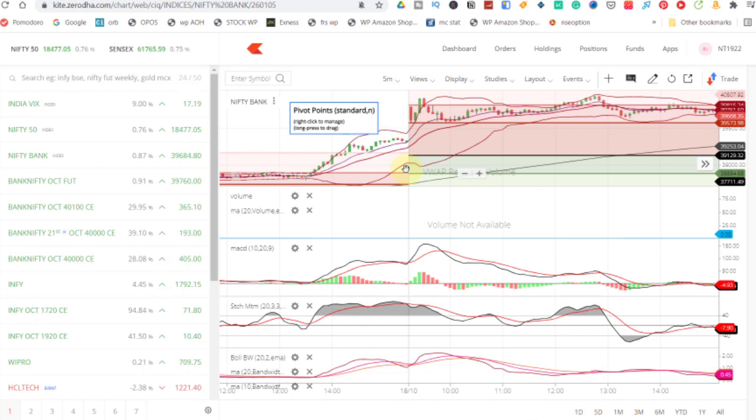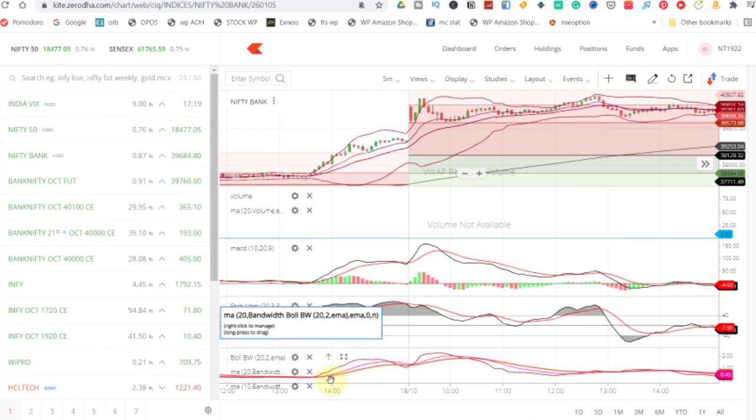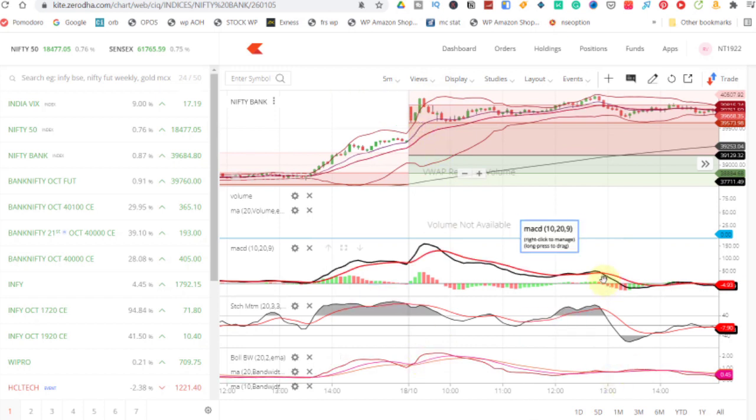So Bollinger Band is also very useful in trend following strategies, but I am not exactly using Bollinger Bands. I am using this Bollinger Band width. See here, this is the width calculated with Bollinger Bands values. As you can see, if it started rising, the volatility would increase. At that time you can safely take a position there, hoping that it would give at least few points in that mini trend.